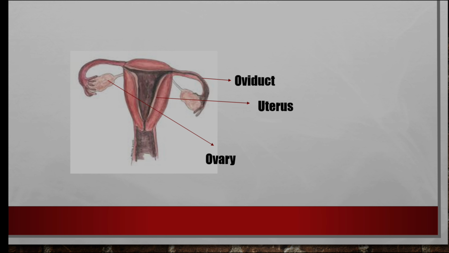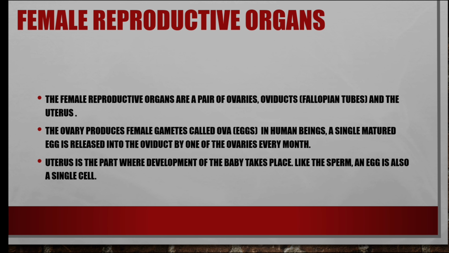Only one is possible in every month. Each and every month, one egg is possible, either on this side or this side. But millions of sperms are produced every month in the male reproductive organs. That's the difference. Ovum is bigger compared to sperm cells. Okay, next.